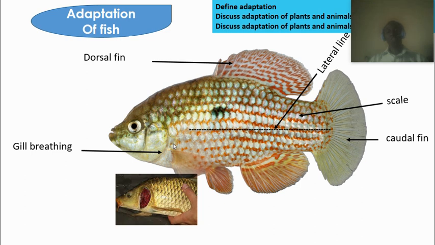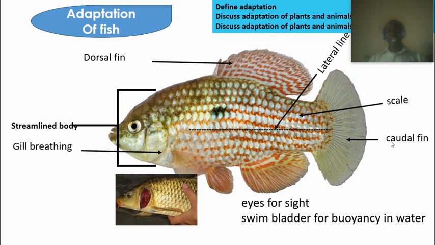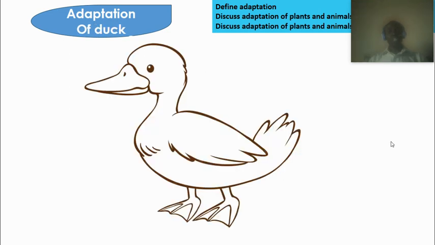They also have a caudal fin. The caudal fin helps them to propel forward when they are moving in the water. So basically this is a special adaptation of fish in the water. They have a streamlined body that helps them to maneuver and also to move quickly in the water. They have powerful eyesight. They also have a swim bladder that helps them with buoyancy, to float easily in the aquatic environment. So let's look at birds also. But before we look at birds, we want to look at duck, for example. Ducks can live in the water.